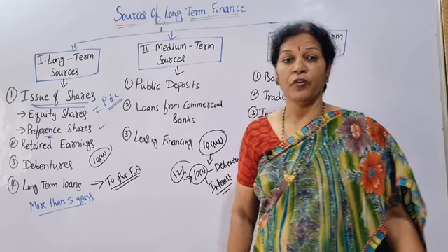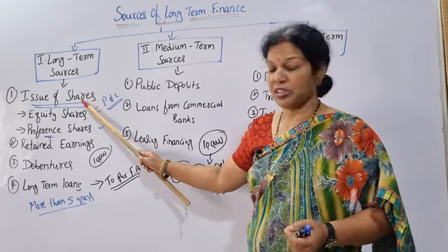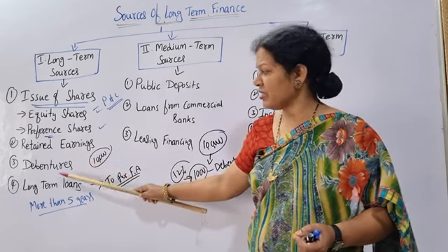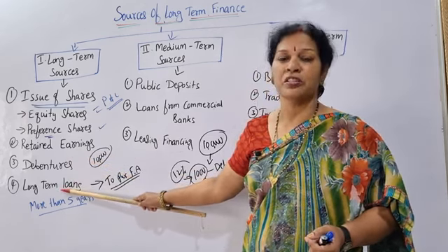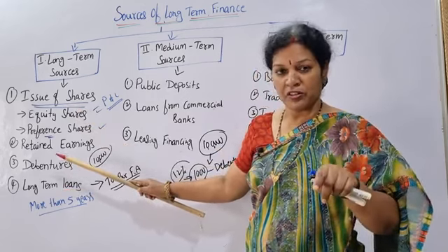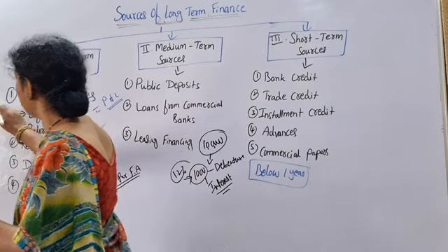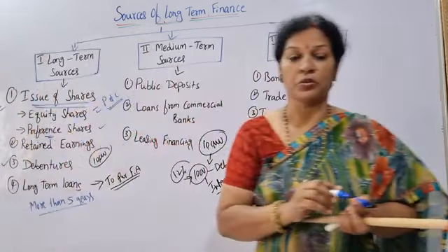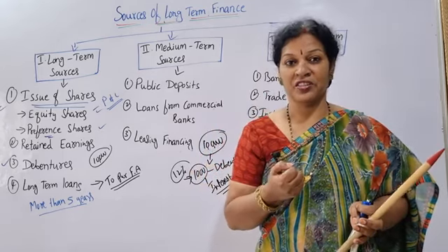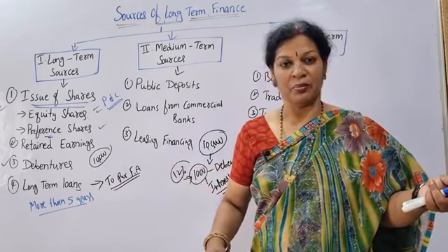These are the main 4 sources to get long-term finance. Of these, issue of shares and debentures are the 2 main important points. Related to retained earnings and long-term loans, there is not much to discuss. Just to have an idea is enough. But about the issue of shares, both preference shares and equity shares, and debentures, these points we are going to discuss in depth in the coming classes, because you must know what shares are. If you have an idea, only then will you be in a position to get shares in the coming years.